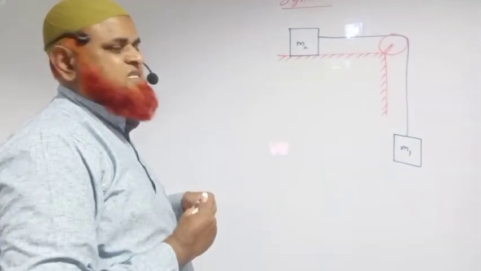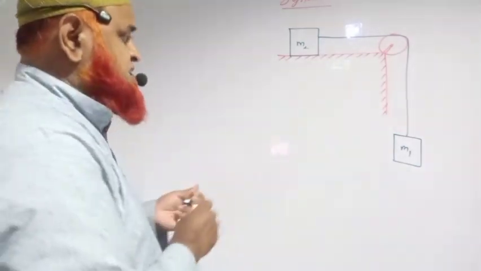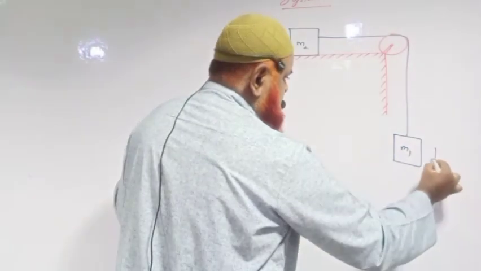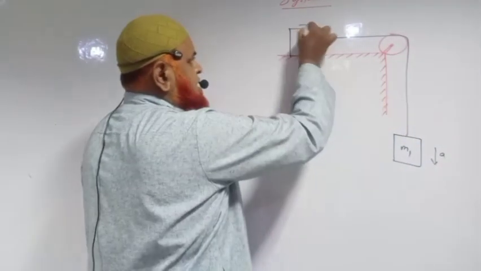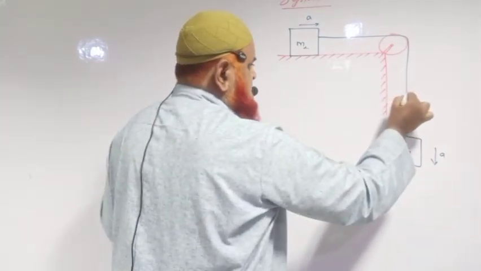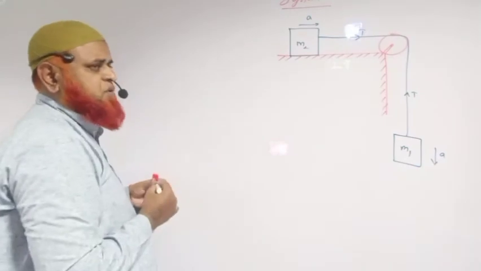Now, this is system 2. Atwood's machine, which I have discussed previously, was system 1 here. This is system 2. Now, let us see what is going to happen here. As this block is moving downward with an acceleration A, this is also moving right side with an acceleration A. Tension is acting in this direction here. Tension is acting in this direction. So let us see what is going to happen here.